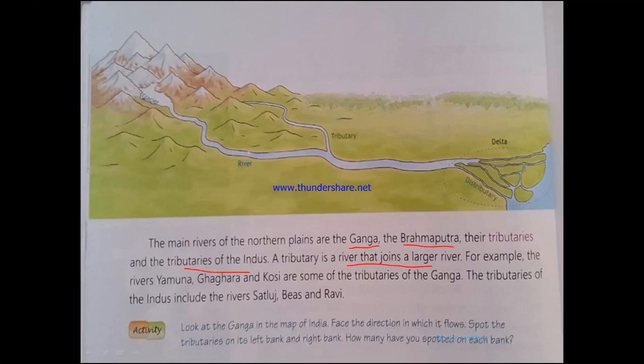See this picture here. If this river is to be considered as a large river, if you see the breadth, this is a bigger river compared to this one, right? So this river, which is smaller compared to this river, is known as a tributary. It is coming and joining this river.